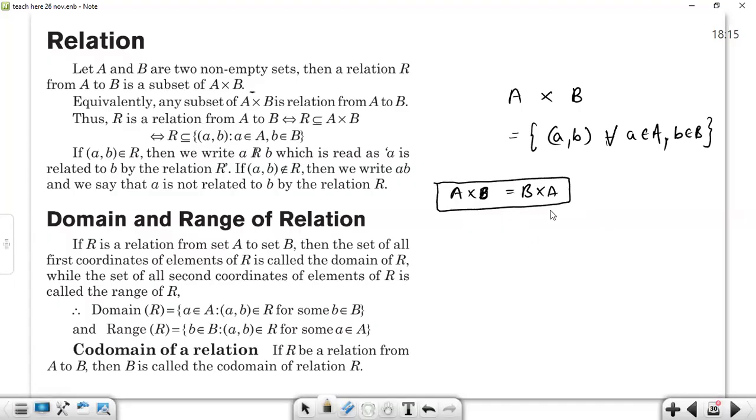We are talking about Cartesian product between two sets, A and B, that are not equal sets. Is it true or false? You may answer. Even if you give a wrong answer, that's no problem. I'll be explaining. If you give the right answer, then I won't be explaining. That's the only difference.